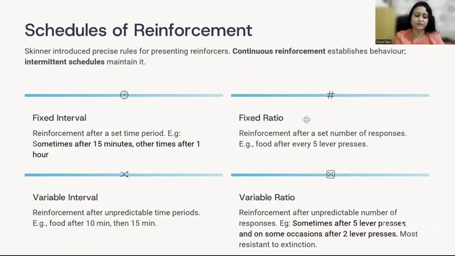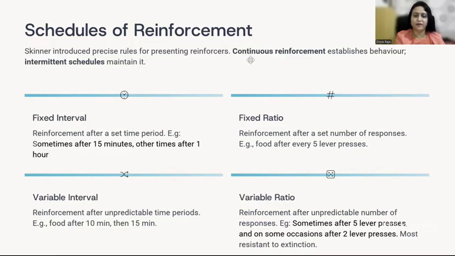Now, in schedules of reinforcement, these are a systematic way of presenting reinforcers to bring about change in behavior. Now, there are two kinds, continuous reinforcement and intermittent schedules, continuous schedules and intermittent schedules. We can understand intermittent schedule in terms of ratio and interval schedule.